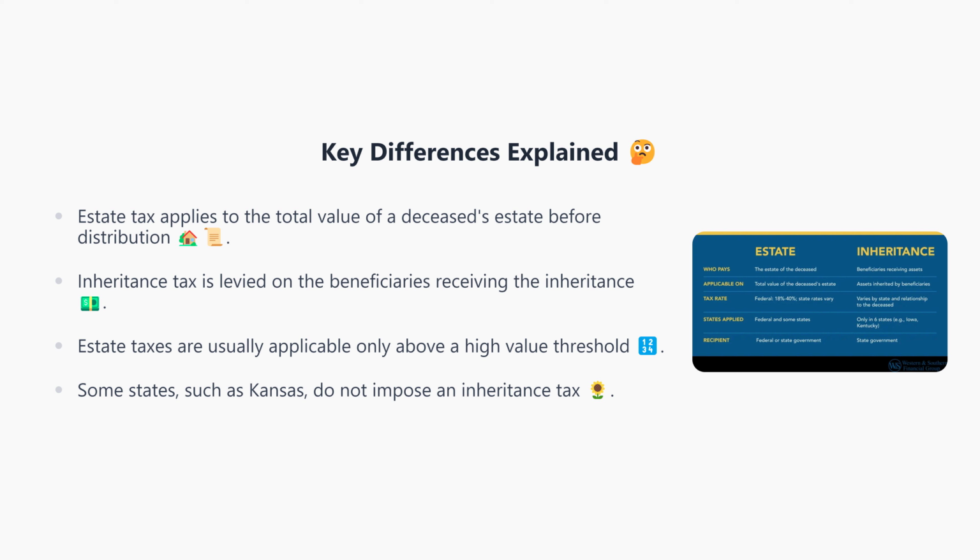Estate tax is levied on the entire estate's value before distribution, meaning it affects the overall assets left behind by the deceased. This tax is typically only charged on estates exceeding a high monetary threshold. On the other hand, inheritance tax is paid by the beneficiary. It's worth noting that not all states impose an inheritance tax. For example, Kansas does not have this tax. Therefore, understanding these differences helps determine potential tax liabilities during estate planning.